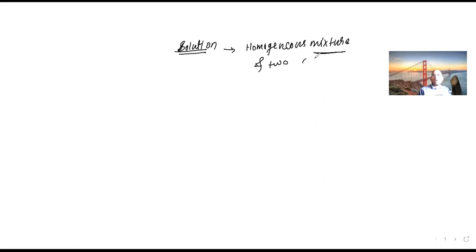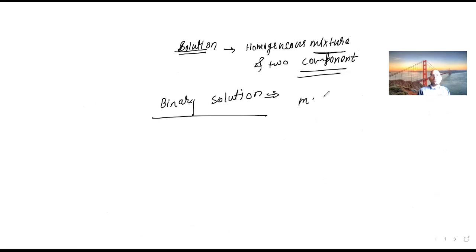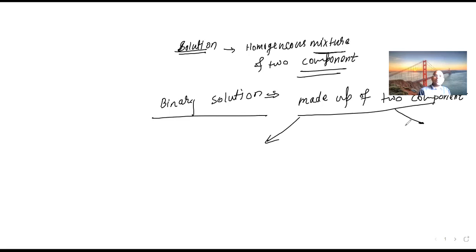Okay, two components. In our syllabus, it is the binary solution. Binary solution means a solution made up of two components. So what will the two components be? One component is the solute, and the other component is the solvent.